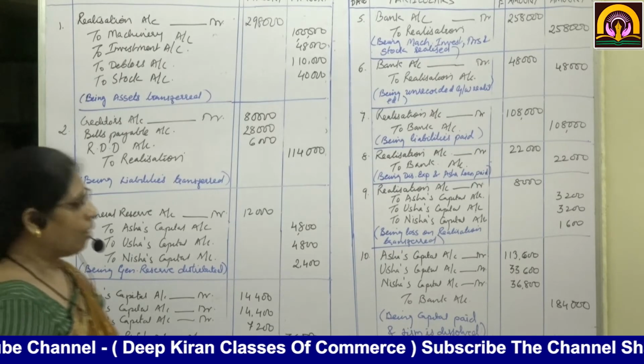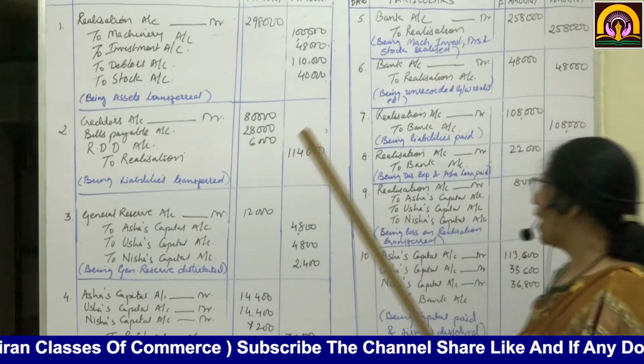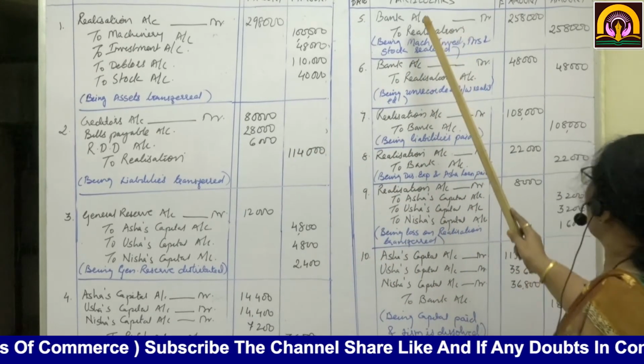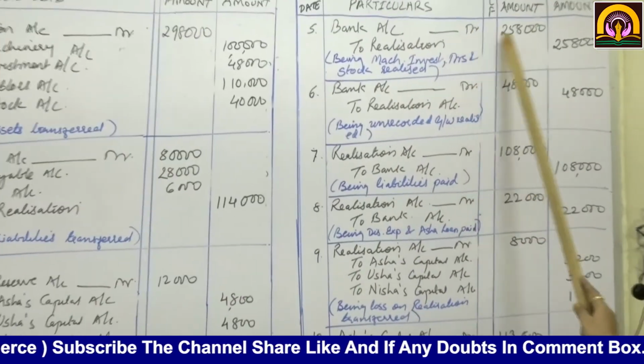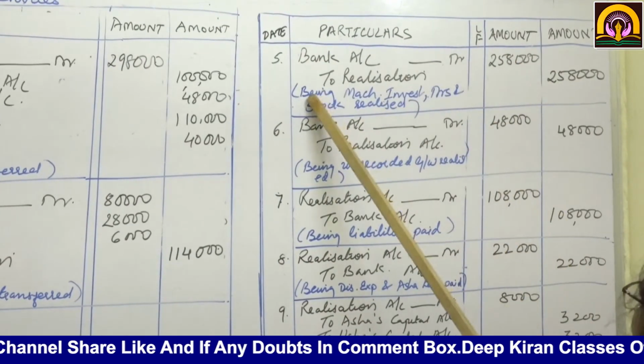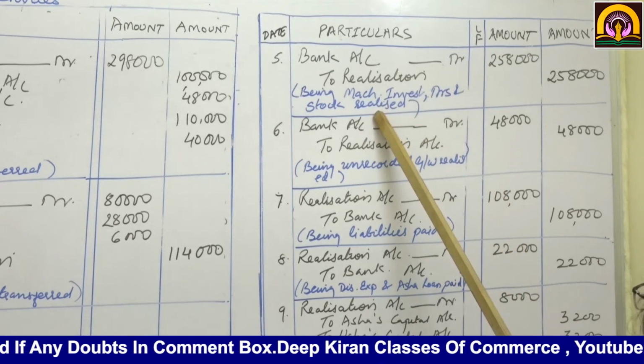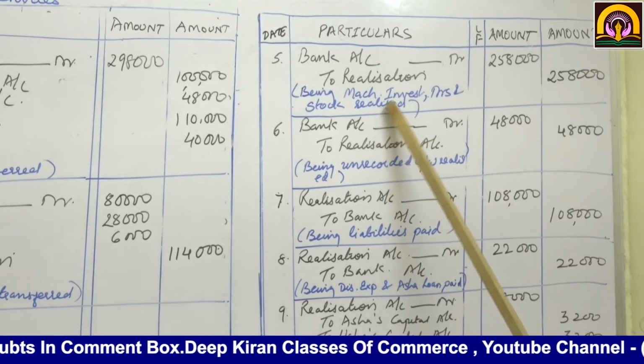Now one by one we are going to look into assets realized. See, bank account debit to realization account 2,58,000, being machinery, investment, debtors and stock realized at the agreed value.